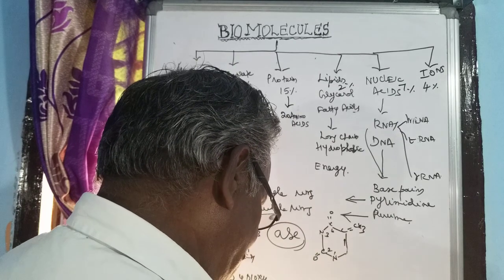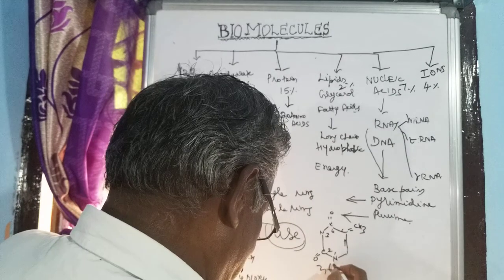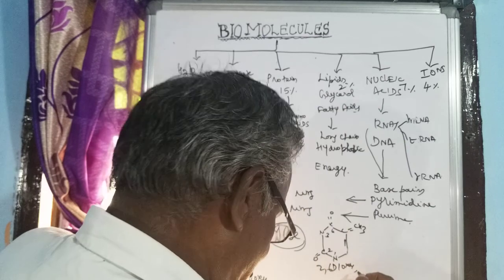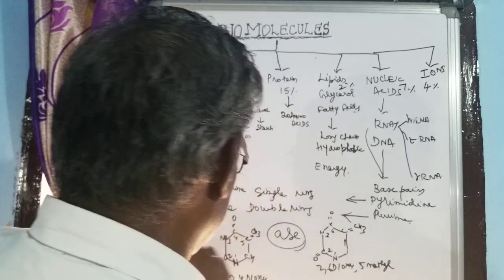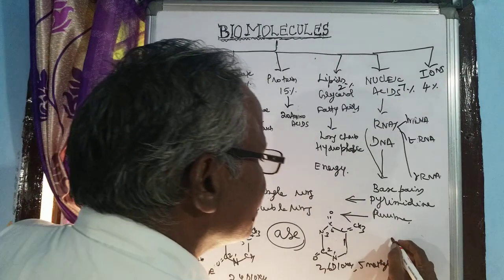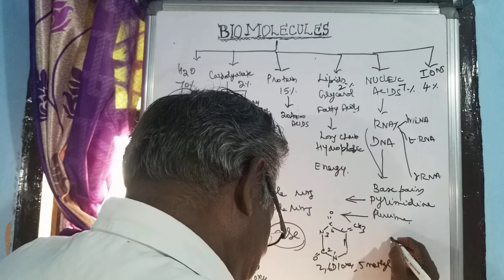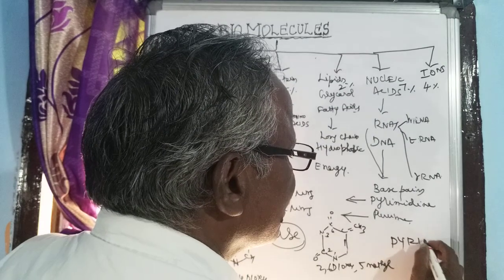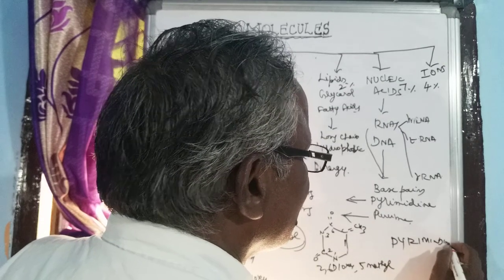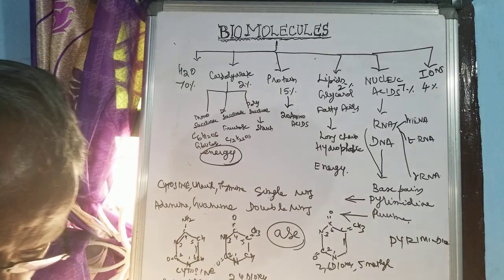So 2,4-dioxy and 5-methyl. So this is pyrimidine. These are all called base pairs.